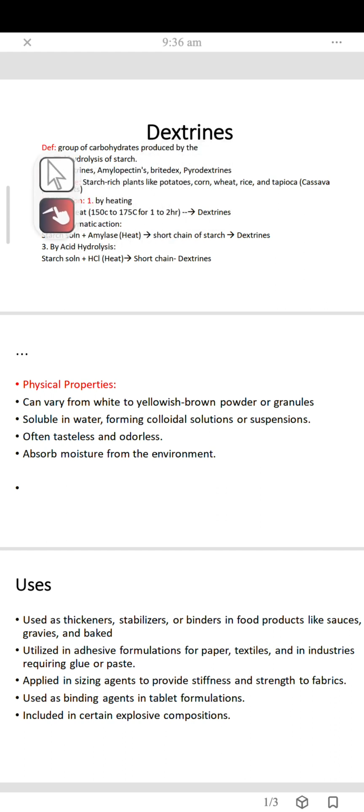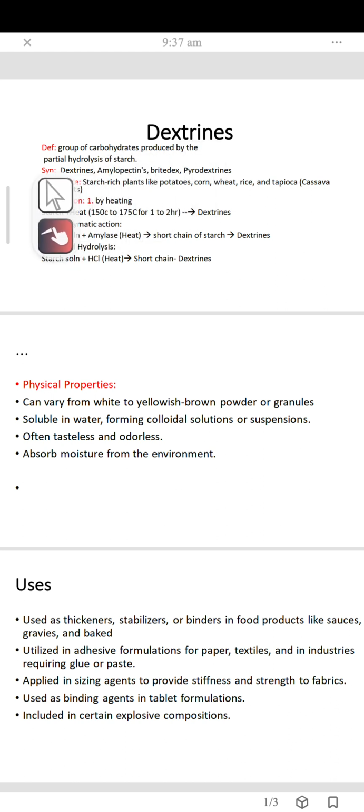So let's first clarify what is Dextrin. The basic definition of Dextrin is a group of carbohydrates produced by the partial hydrolysis of starch. It means when a large molecule or large chain of starch is converted into a short chain of starch, then that short chain of starch is actually called dextrin.